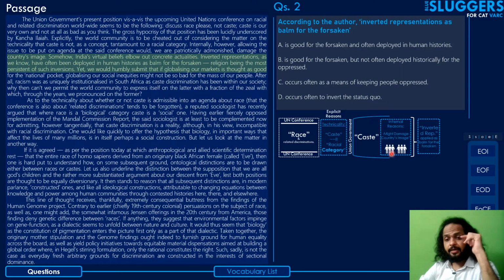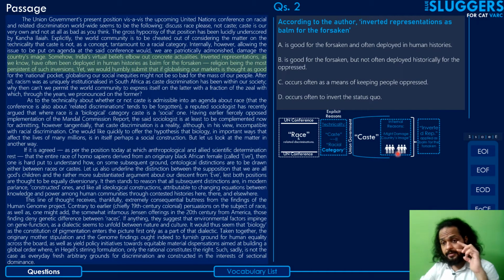Now, this idea that the union government is putting up a facade, where they're trying to say that they are doing it for the good of the same people who are being discriminated against, when it is actually not for their good. What would rather have been good for them is if the discussion took place in the forum, and maybe some policies were passed to address the discriminatory practices.